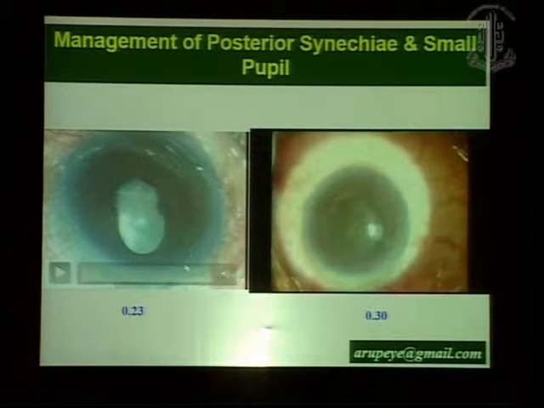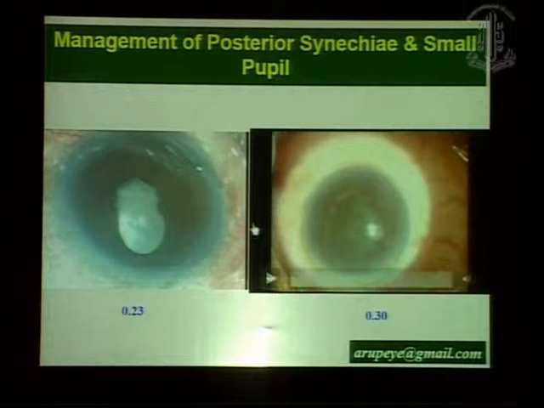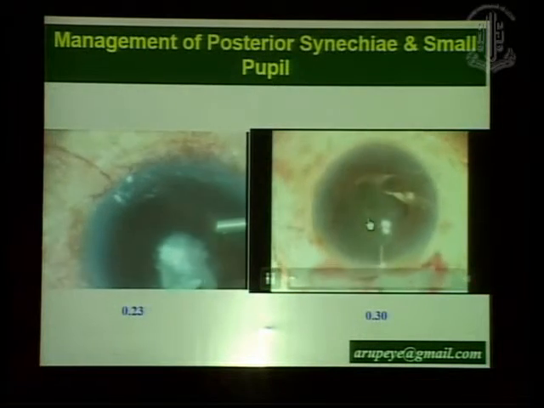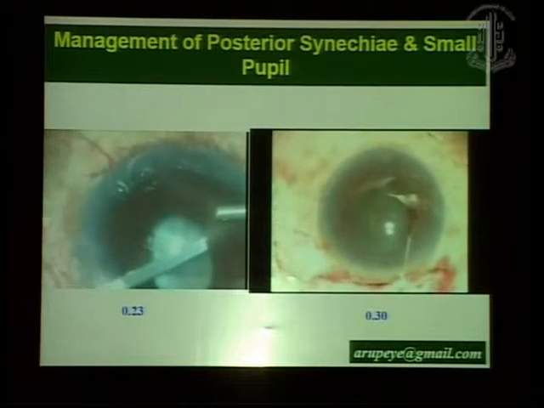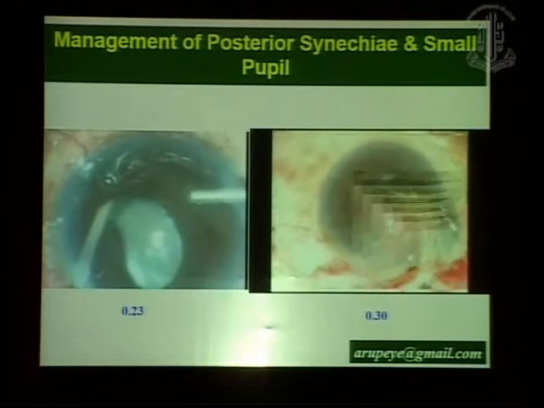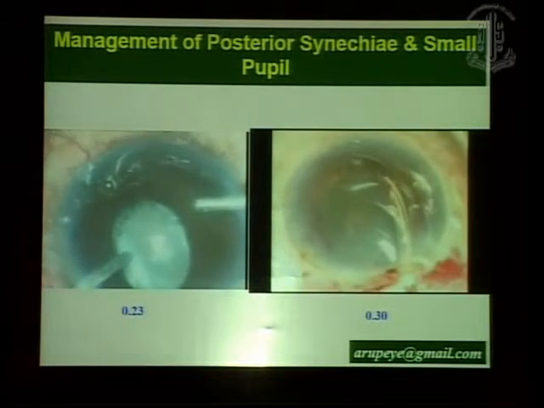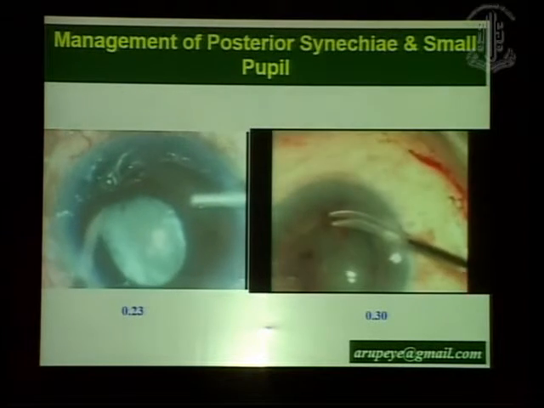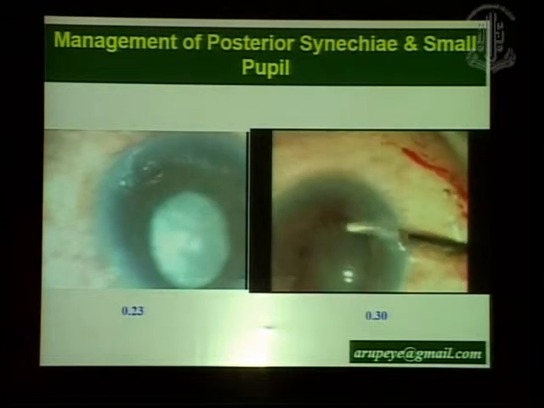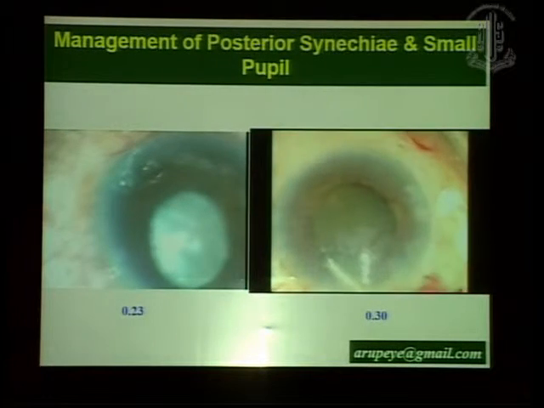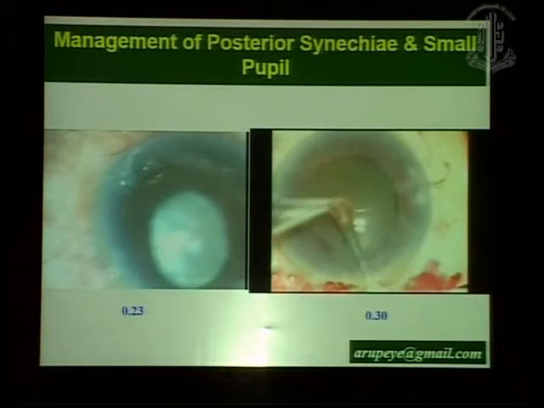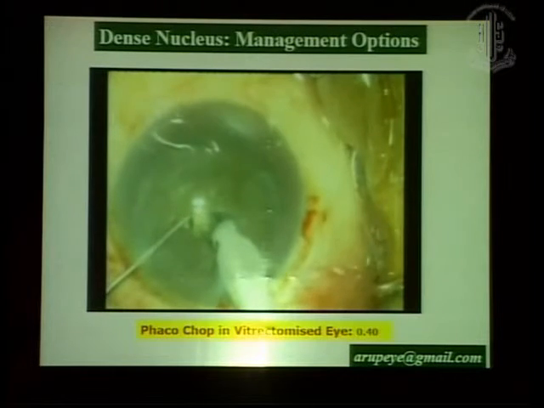The surgeon also should be prepared to deal with small pupil situations in these eyes. In this particular case, for example, I thought I was dealing with a very hard cataract, but then intraoperatively I realized that it is basically a buff-colored pupillary membrane which would not come off from the pupillary margin. So I had to create a small hole on the iris just adjacent to the pupillary margin, and then use my macrorhexis scissors from both the side ports and from the main incision, and excise the pupillary membrane with a small rim of iris tissue all around it. That gave me a good enough pupil to perform safe phacoemulsification.